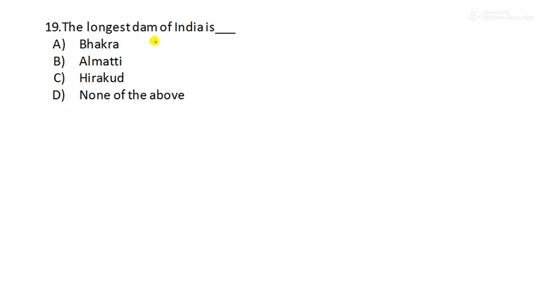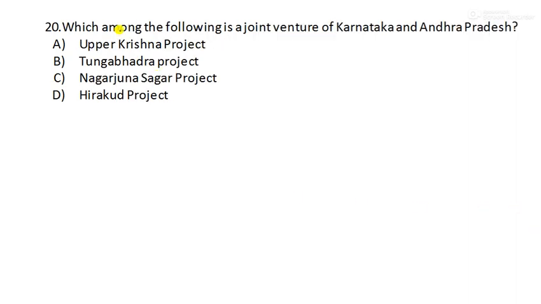The longest dam of India is which one? The longest dam of India is Hirakud. What about Bhakra? Bhakra Dam is the highest straight gravity dam. You have to remember this also, it is important. And the longest dam is Hirakud. Remember them. Next, coming to question number 20 and the last one.